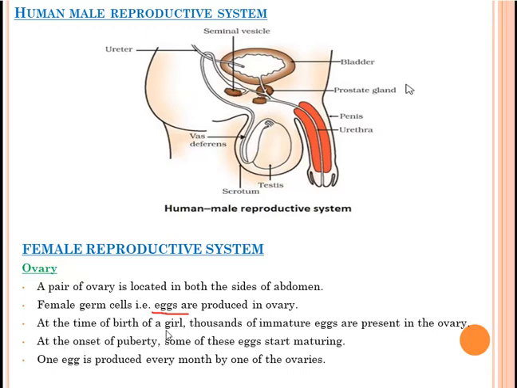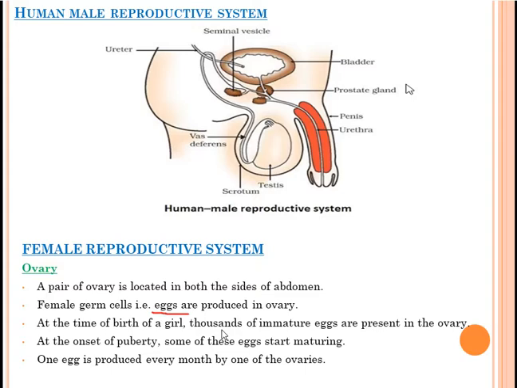At the time of birth of a girl, thousands of immature eggs are present in the ovary. When a girl is born, what happens? Many thousands of immature eggs, the eggs which are not mature at that time, are present in the ovary. At the onset of puberty, some of these eggs start maturing.